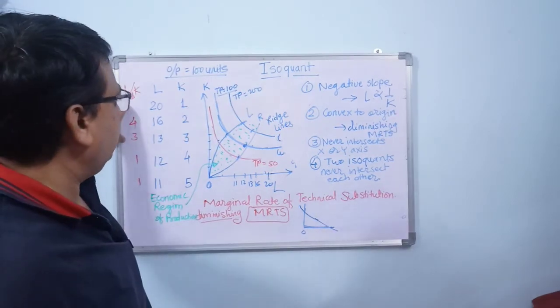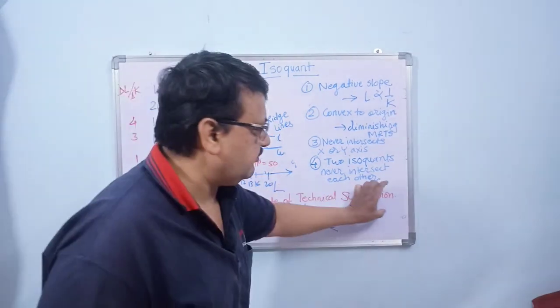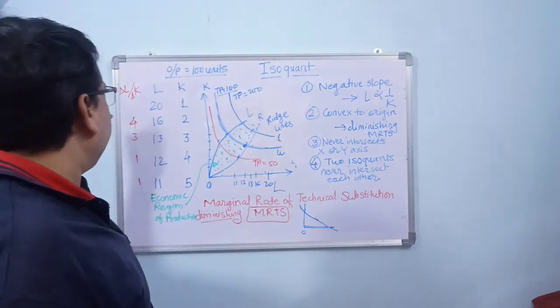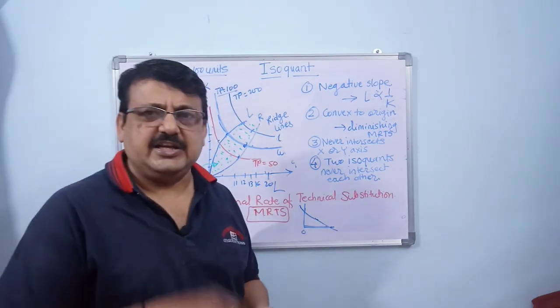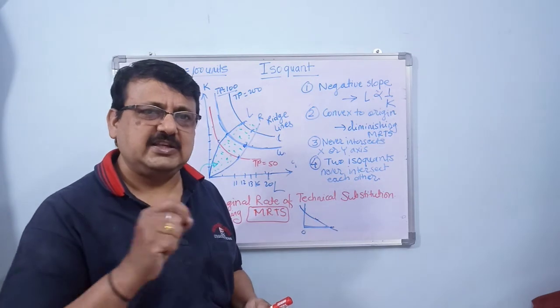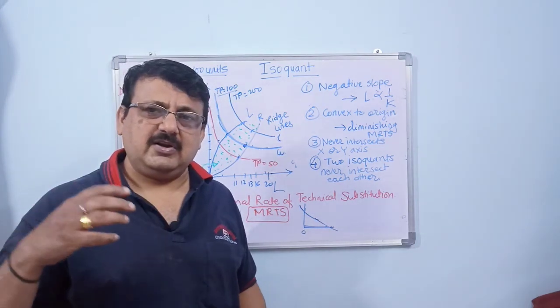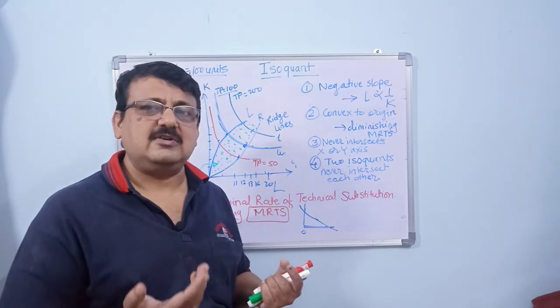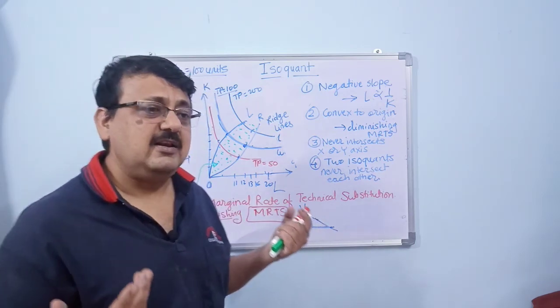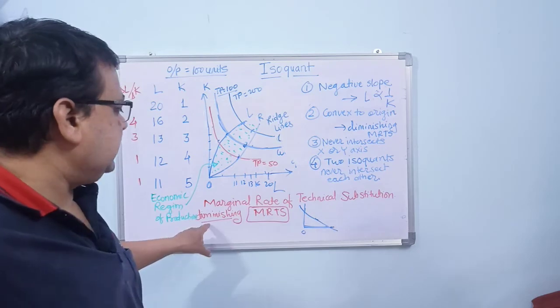Then we have seen something called marginal rate of technical substitution, which is delta L by delta K, change in labor divided by change in capital. Since we are increasing only one machine, the total number of labor we replace by one machine is called the marginal rate of technical substitution. It is diminishing in nature.